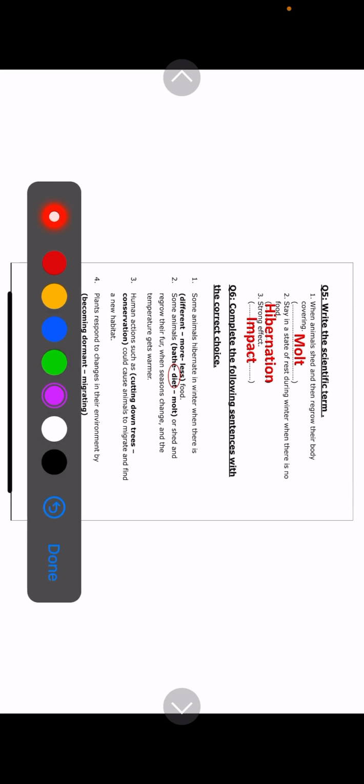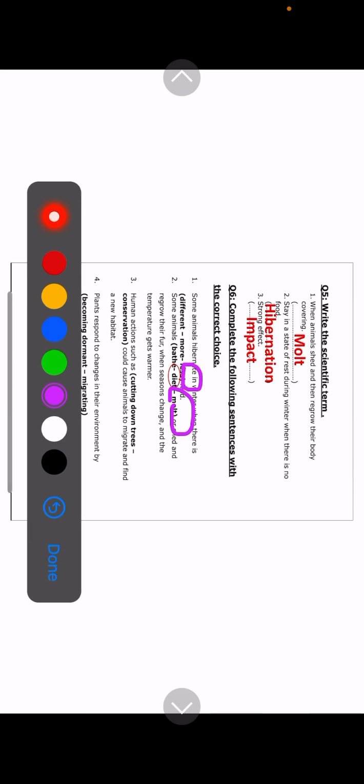Question number 6 here. Let's complete the following sentence with the correct choice. Number 1, some animals hibernate in winter when there is what food? Different or more or less? Of course, less food, okay? Number 2, some animals, what? Died or molt or shedding and regrow their fur. The word shedding their fur and regrow again means molt, of course. So the first one less and the second one molt.